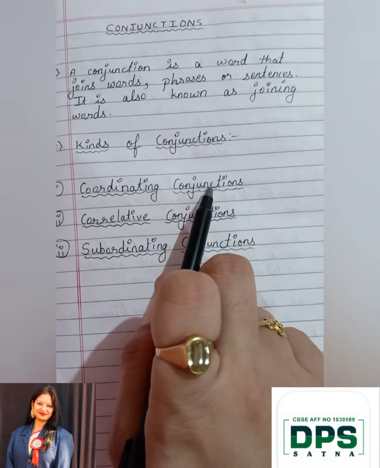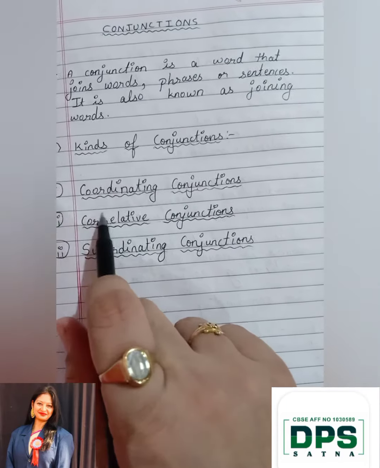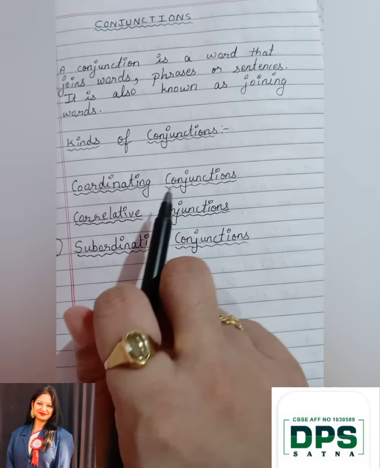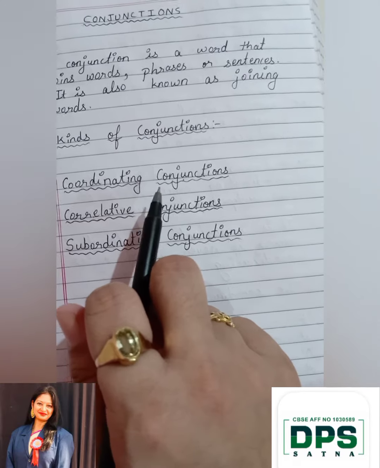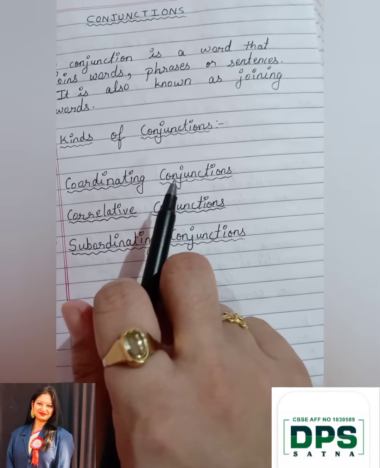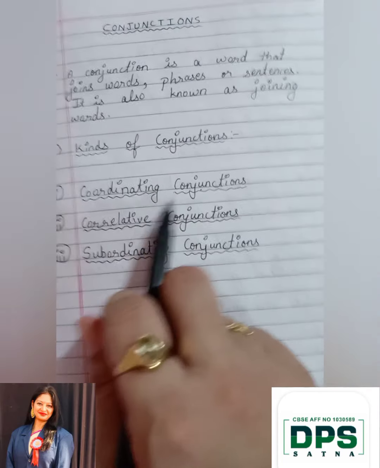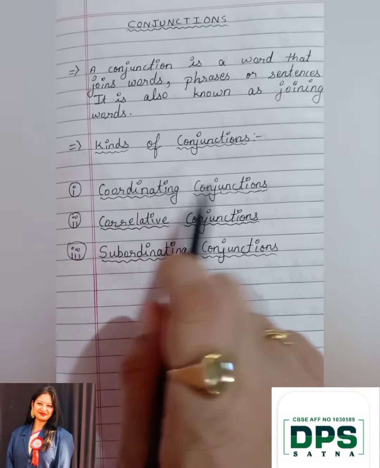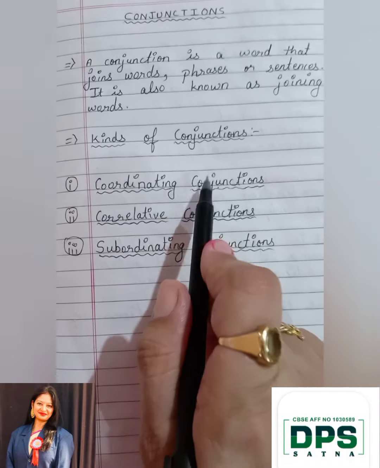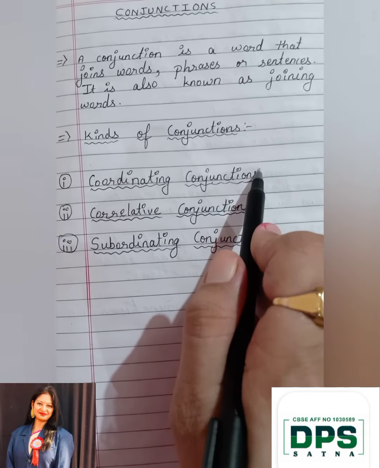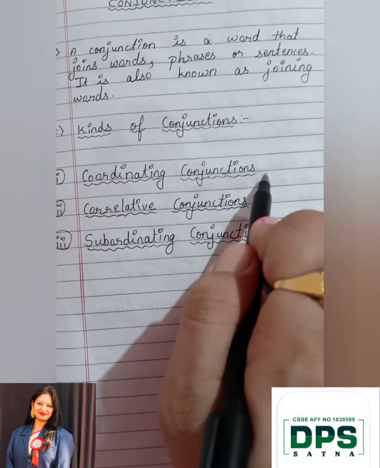F stands for for, A stands for and, N stands for nor, B stands for but, O stands for or, Y stands for yet, and S stands for so. These are your coordinating conjunctions. In coordinating conjunctions, you add a comma before the coordinating conjunction, not after it.